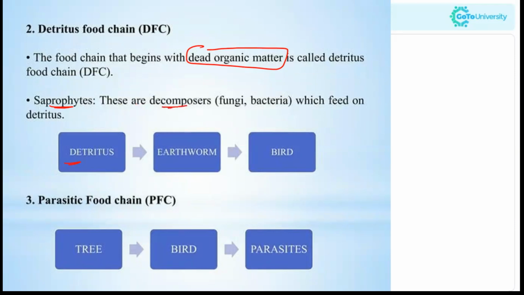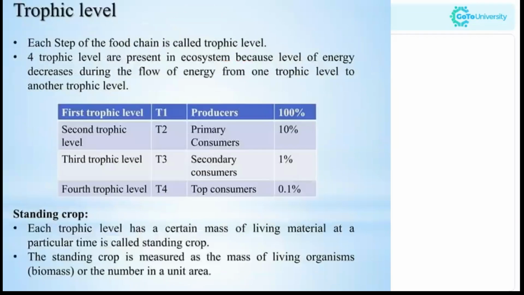These are the decomposers. Saprophytes are the decomposers which feed on the detritus. So detritus will be consumed by, for example, the earthworm, which is consumed by the bird. Now, next is the parasitic food chain. So, in a tree, the tree's seeds or the flowers will be consumed by the bird. Now, the parasites will be hosting on the birds for their shelter as well as food demand.